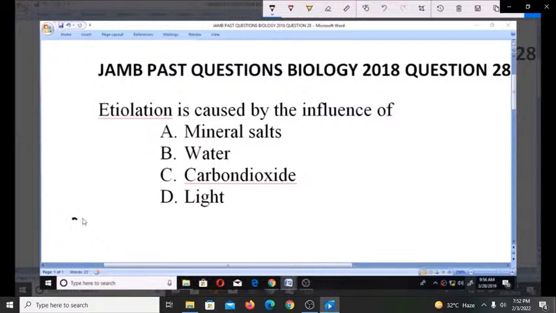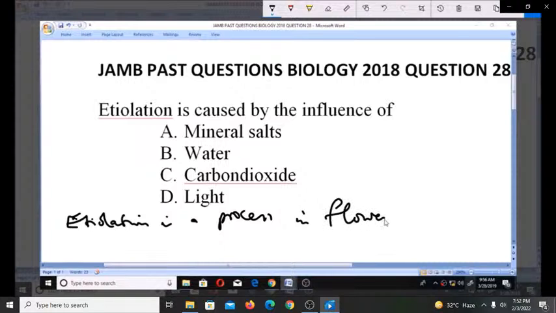Now, etiolation is a process in flowering plants. So this etiolation actually happens in flowering plants, and this happens whenever these flowering plants are grown in partial or complete absence of light.